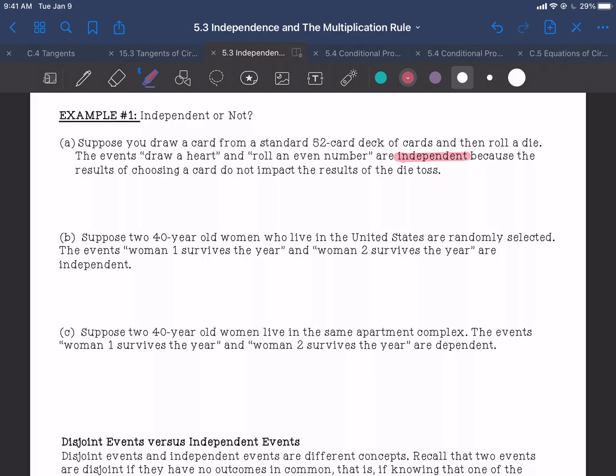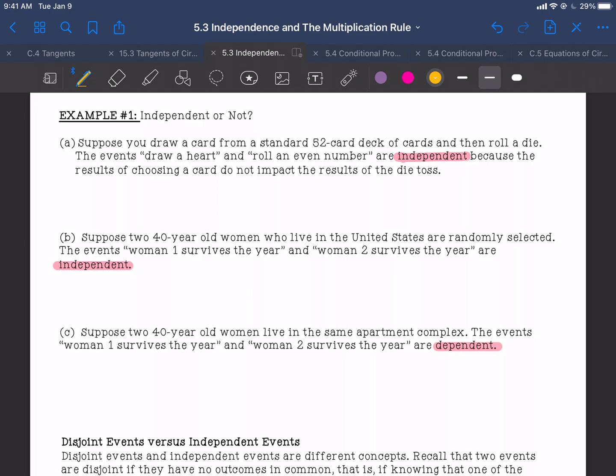Part B and C are similar, but there's something that sets them apart. So part B, suppose two 40-year-old women who live in the U.S. are randomly selected. The events woman 1 survives the year and woman 2 survives the year are independent, and I'll talk about why. And part C, two 40-year-old women live in the same apartment complex. The events woman 1 survives this year and woman 2 survives this year are dependent.